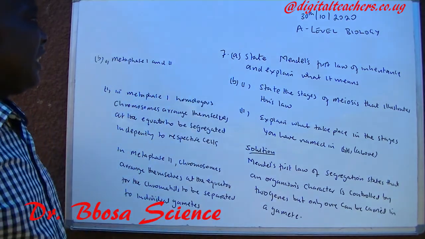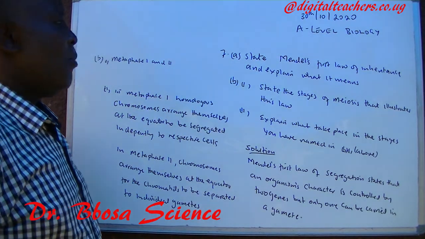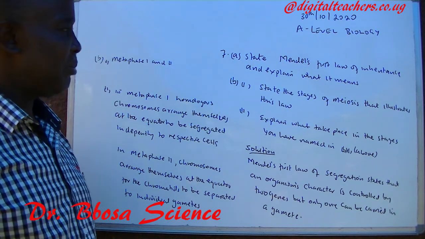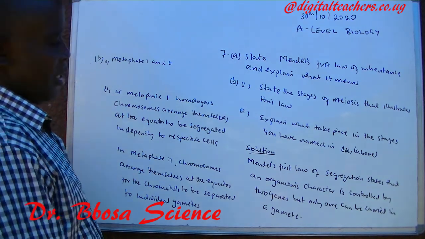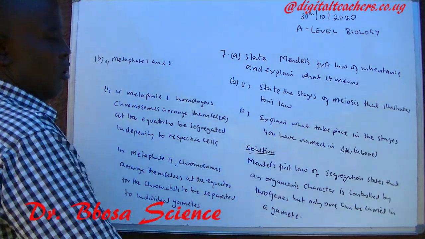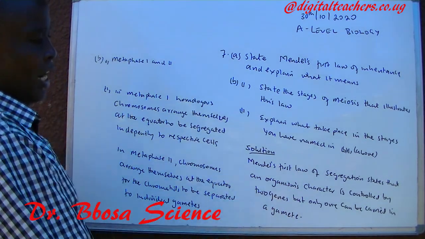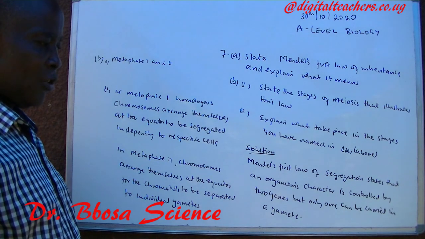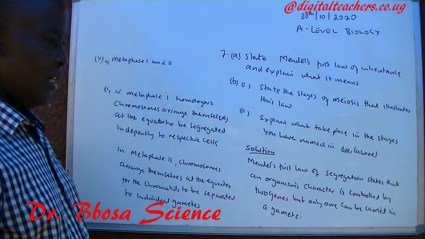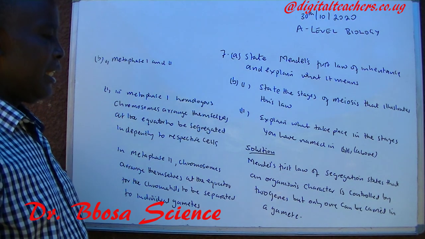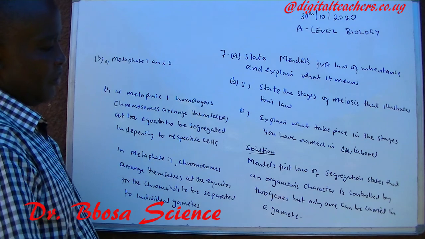Number 7a, state Mendel's first law of inheritance and explain what it means. Mendel's first law of segregation states that an organism's character is controlled by two genes, but only one can be carried in a gamete.